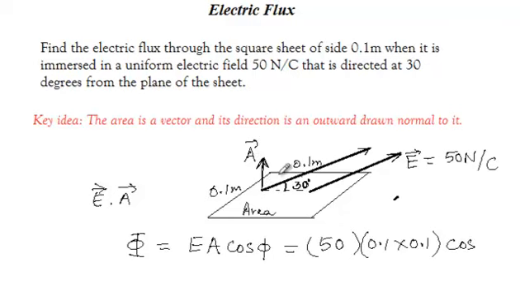So we need to consider this angle over here, and this is an angle of 60 degrees. So this would be cos 60 degrees. Once you calculate this, you get a value of